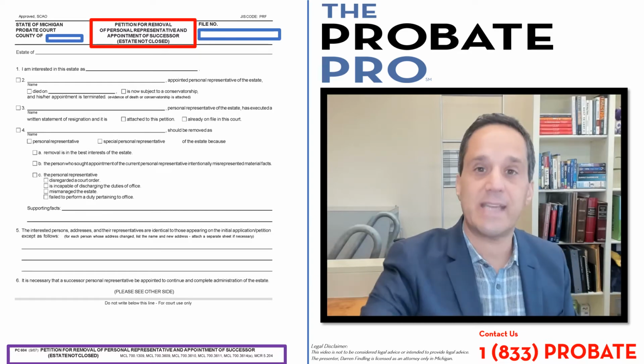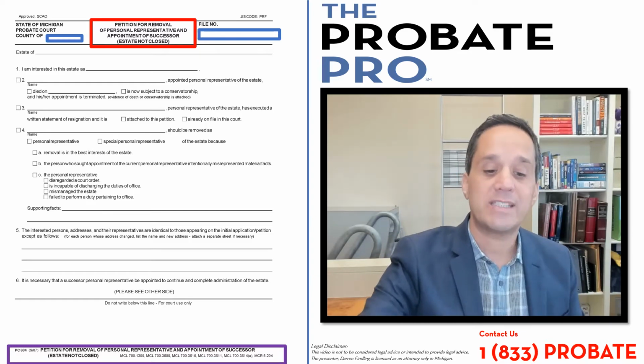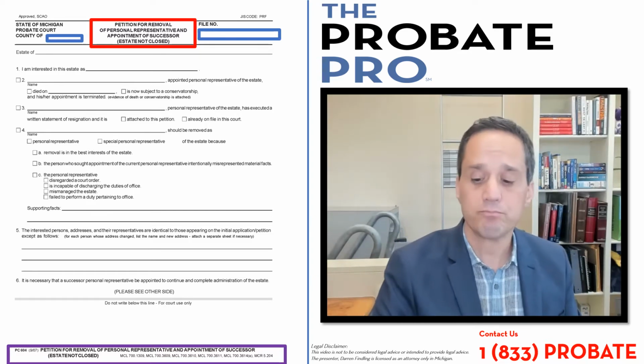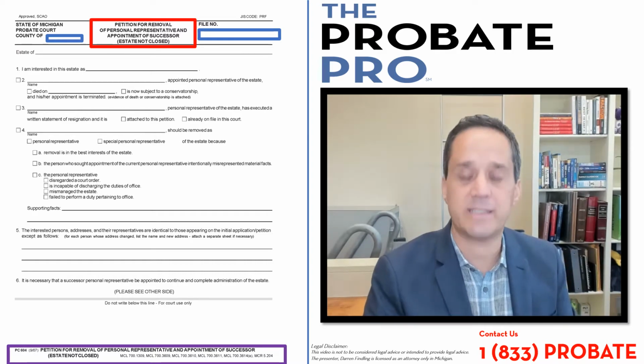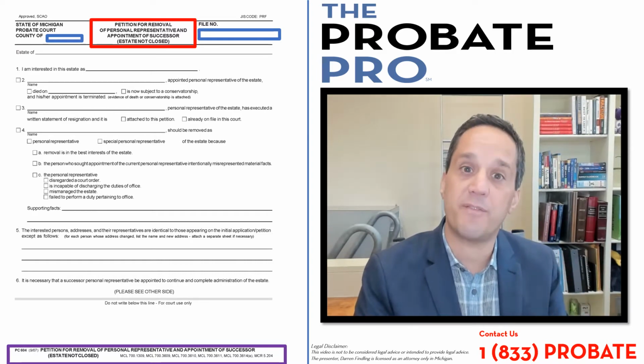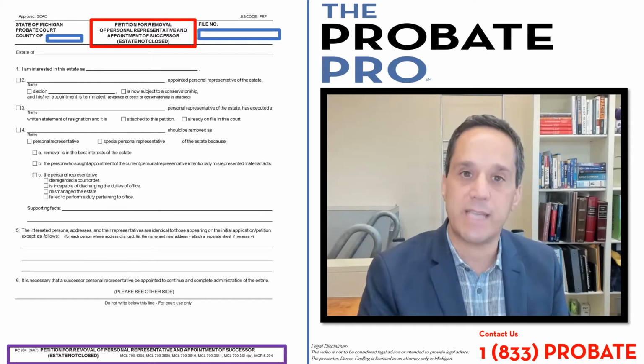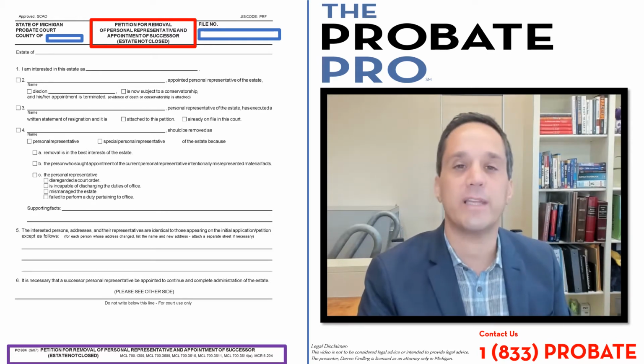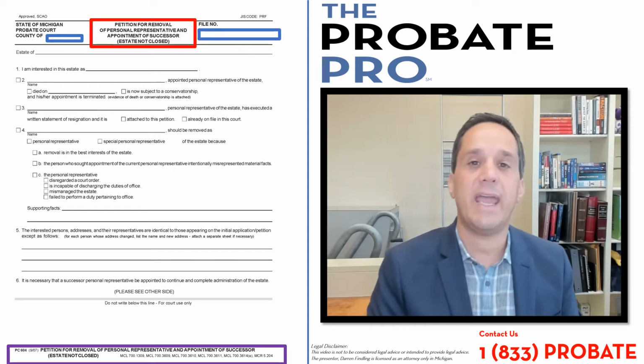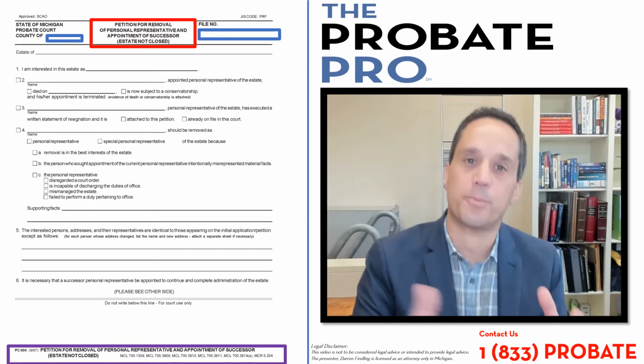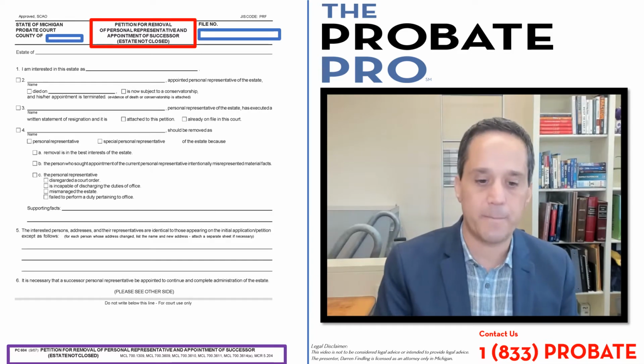The next statute we're going to cover is MCL 700.3609. This statute identifies the basis because the personal representative has either died or is now disabled, and that upon the personal representative's death, of course, their legal authority terminates, and there will be a need for a successor personal representative to be appointed.